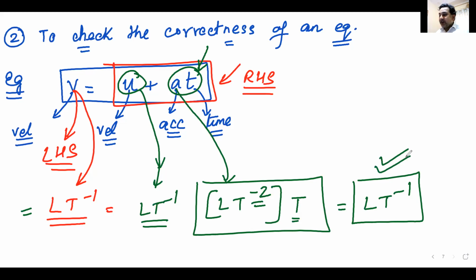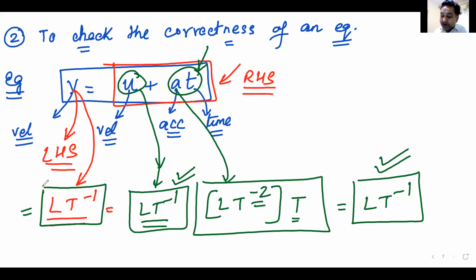This is the dimension of velocity. Very good. This is also the dimension of velocity. So U is also having dimension of velocity. A into T is also having dimension of velocity. On the right hand side, we also have velocity. So tell me, is this equation correct or not?